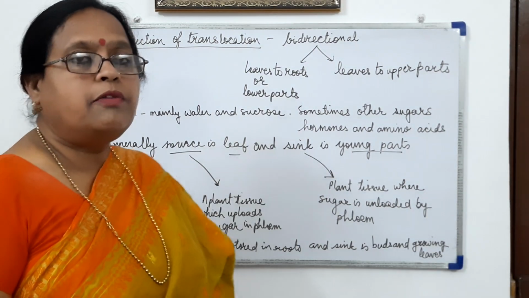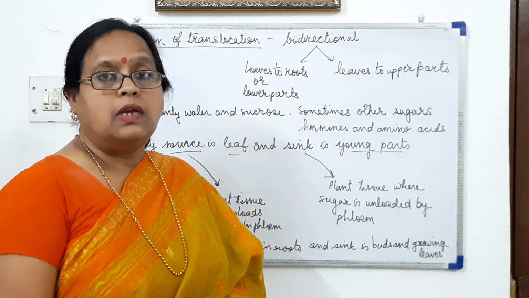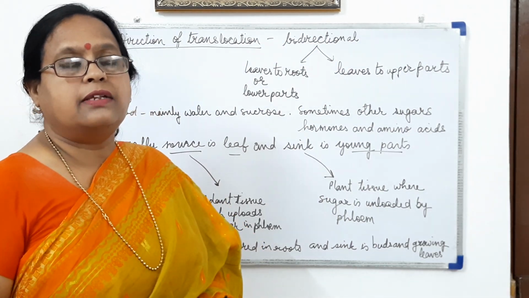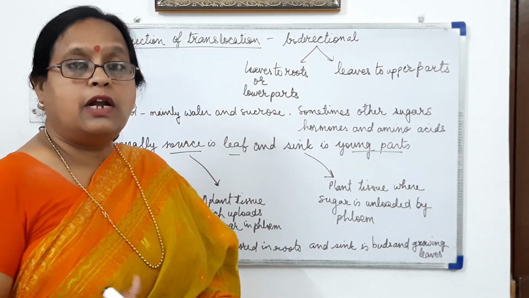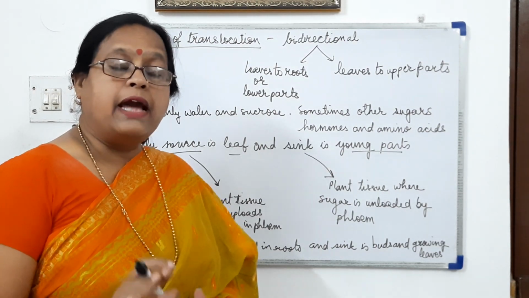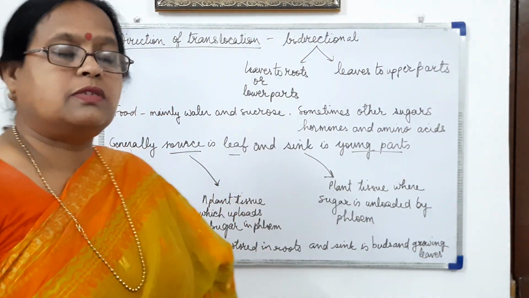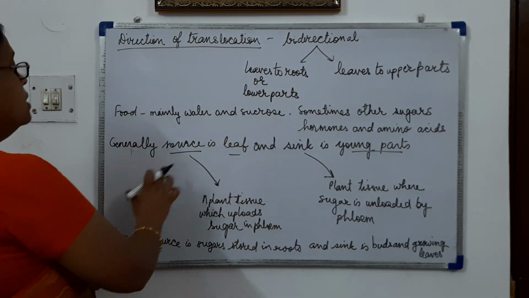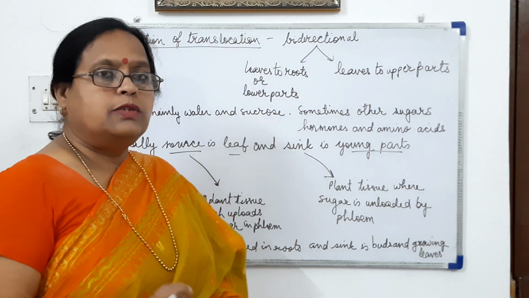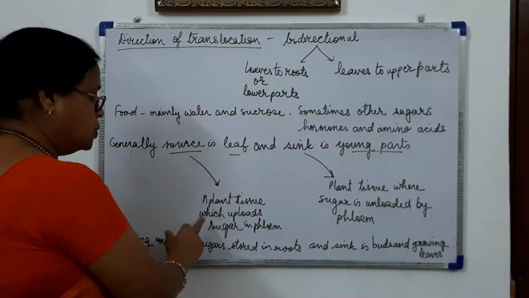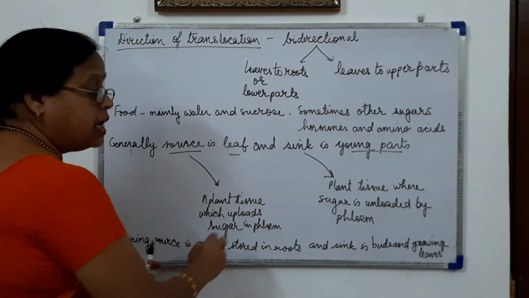Now, just now we have seen that the source is root, from where the mineral ions are taken up, and then it is given to the young leaves, etc. to be utilized. But actually in the normal sense, when we talk about the source, we talk about the leaf where the food is synthesized. So source is the plant tissue which uploads sugar in phloem.